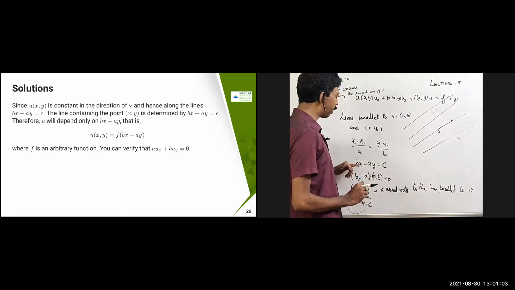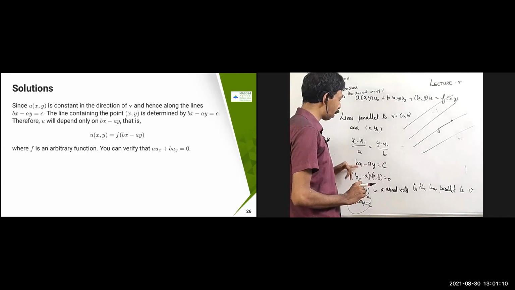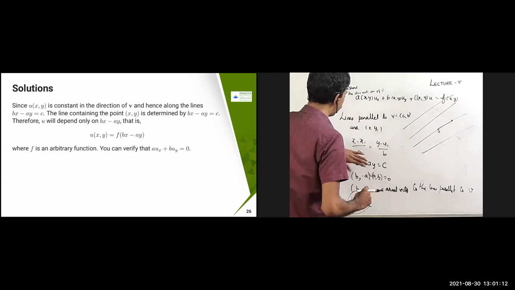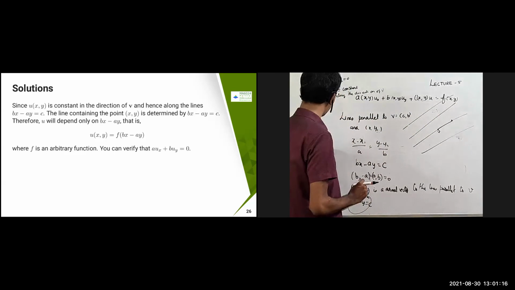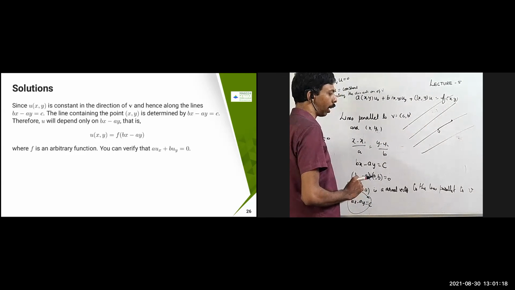So any line containing the point (x, y), which can be determined by this equation, should be parallel to that. Along the vector v, it should be there.